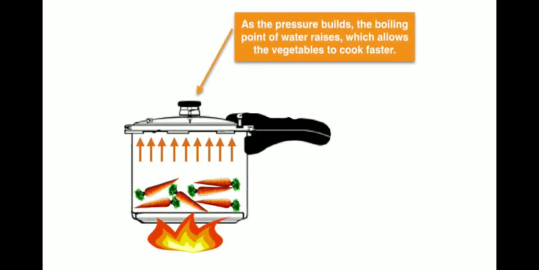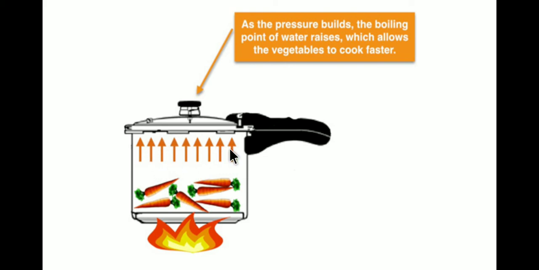The application of this phenomenon is used in pressure cookers. As the pressure builds, the boiling point of water rises, which allows the vegetables to cook faster. Inside the tightly sealed pressure cooker, the water is heated and eventually boils into steam. Since the steam cannot escape, it collects above the food, and all those trapped water molecules increase the pressure inside the cooker.